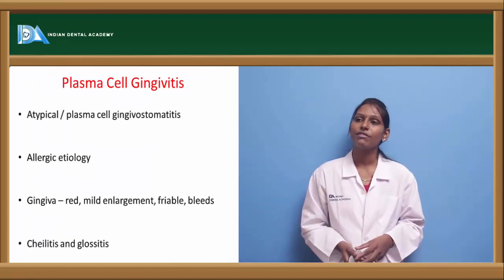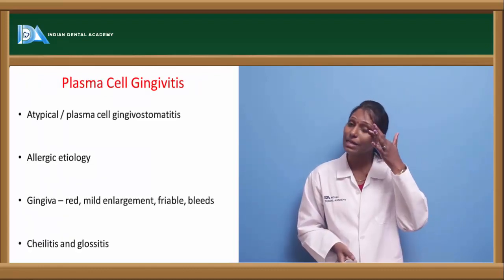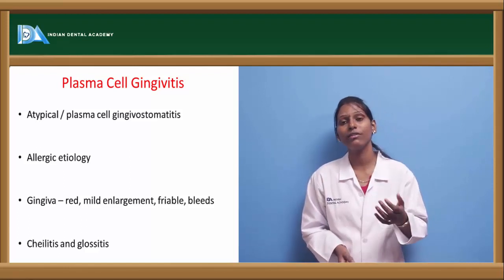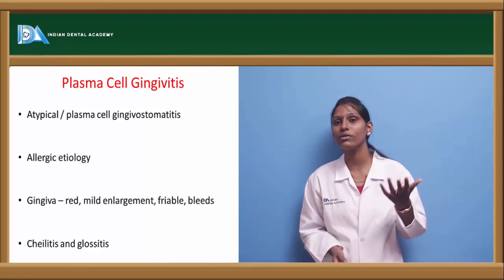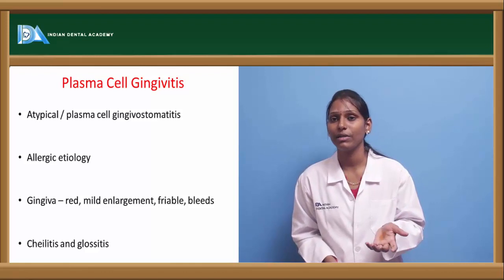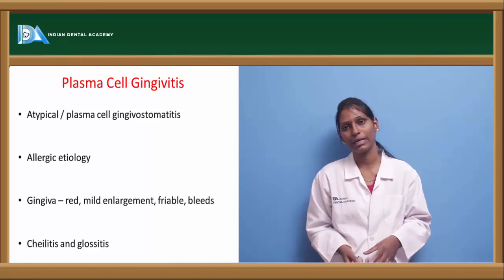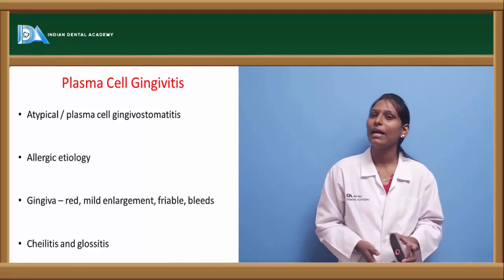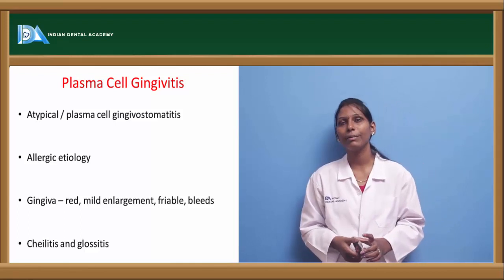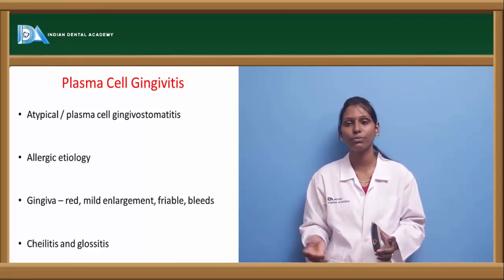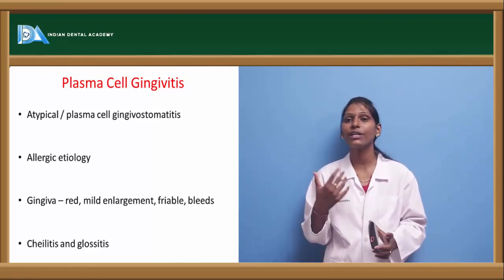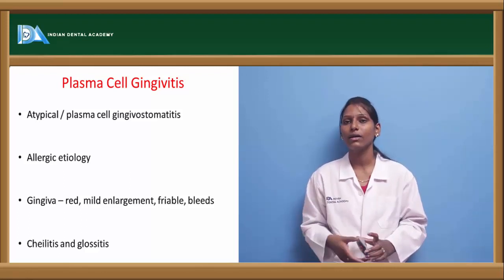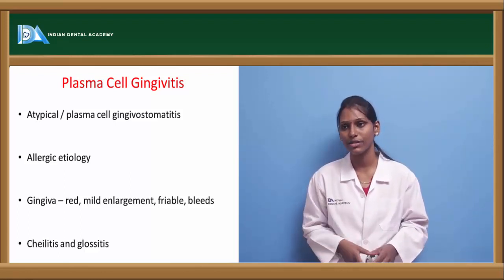Coming to plasma cell gingivitis, also called atypical plasma cell gingivostomatitis, it affects both the gingiva and the other mucosal surfaces of the oral cavity, like the buccal mucosa and labial mucosa. It usually has an allergic etiology, like when the patient has recently changed his toothpaste or is using a newer drug, etc. This can manifest as plasma cell gingivitis.